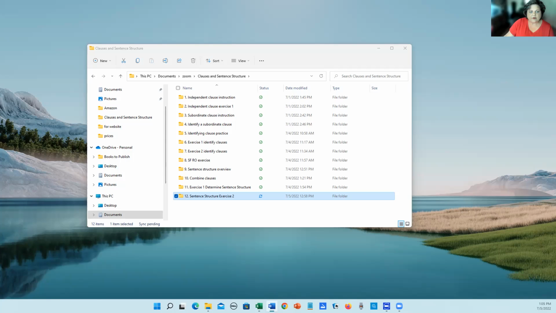Had heard is the verb. Underline that twice. Cloth is a subject. Underline that once. And was is a verb. Okay, I'm going to break it right here. And the reason is because I know that the word that is a relative pronoun. And that makes it a subordinate clause.